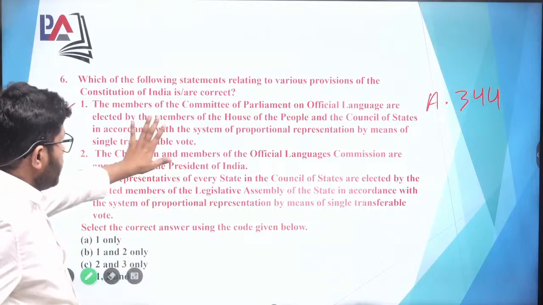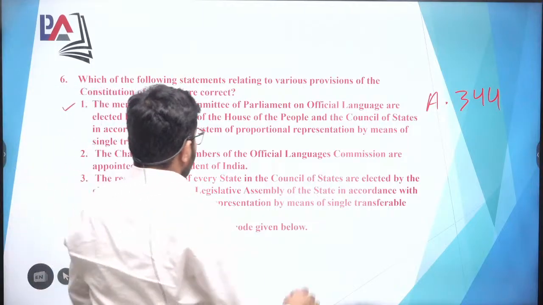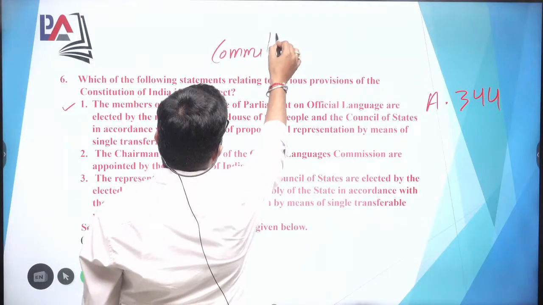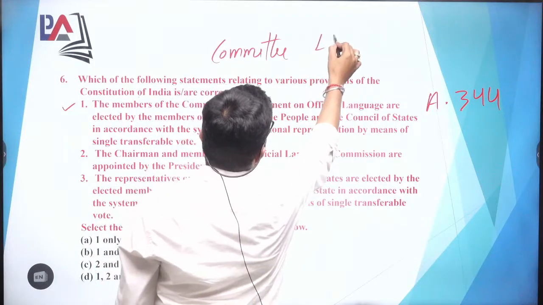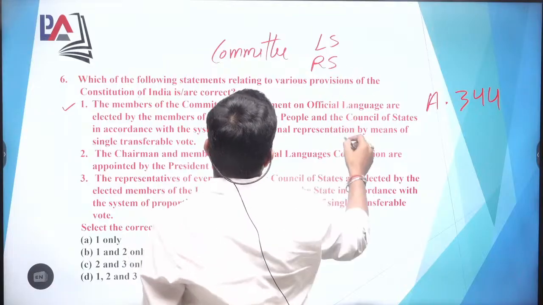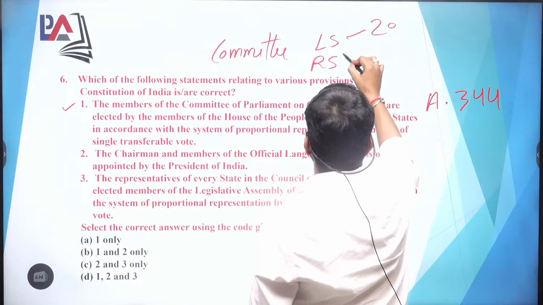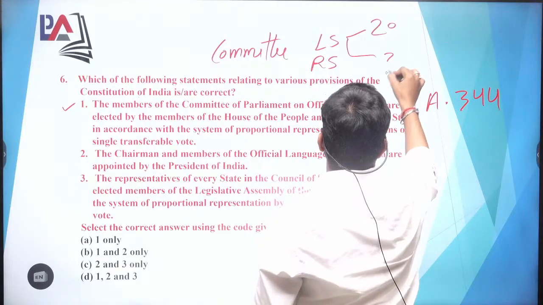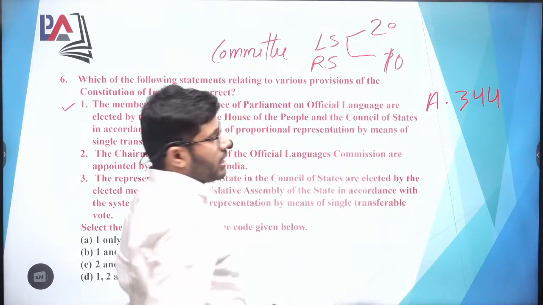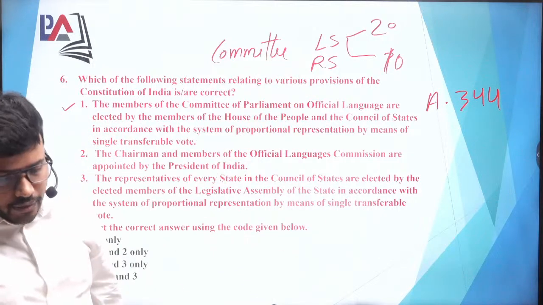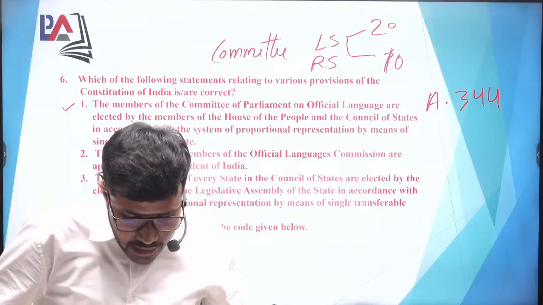If you refer to Article 344, you will find this provision. Just remember one thing: under Article 344, this committee consists of Lok Sabha and Rajya Sabha members, out of which, out of 30 members, 20 are from the Lok Sabha and 10 are from the Rajya Sabha. So out of 30 members, the ratio is 20:10 from the Lok Sabha and the Rajya Sabha.